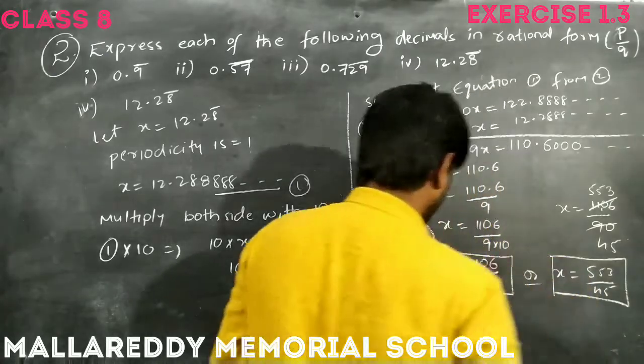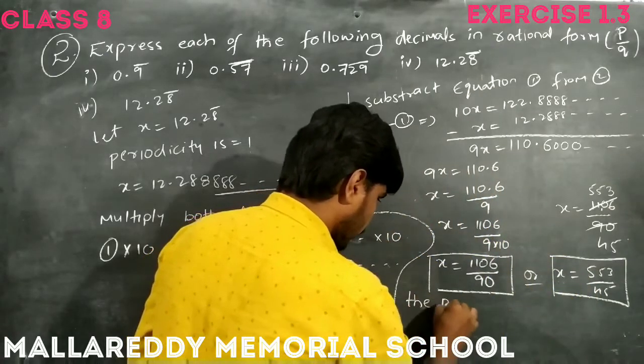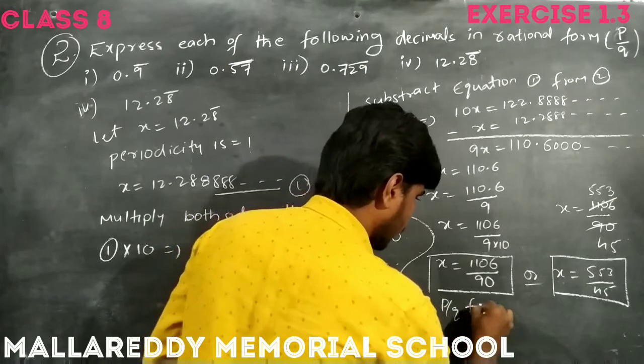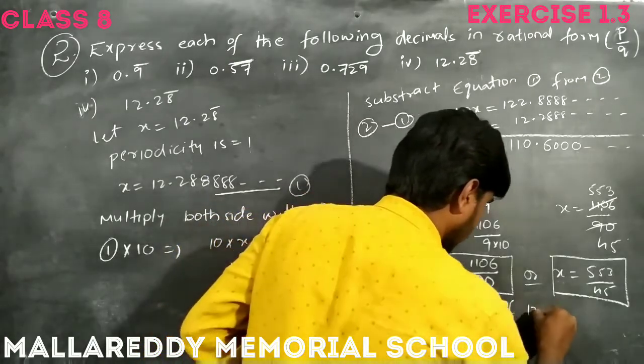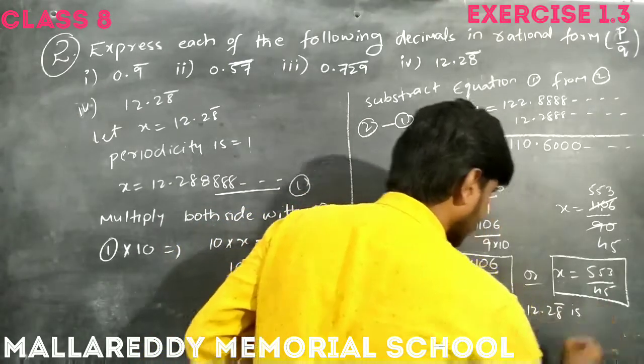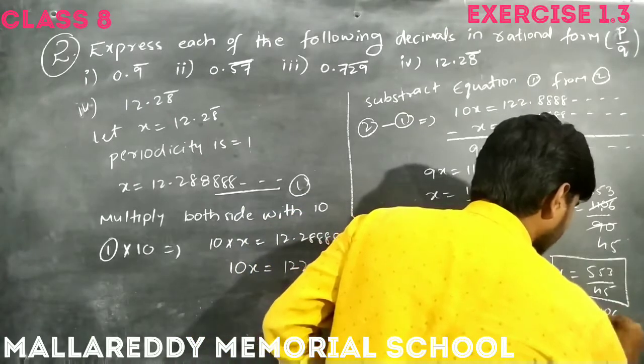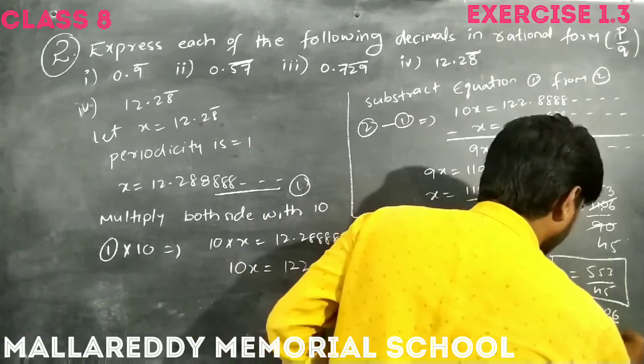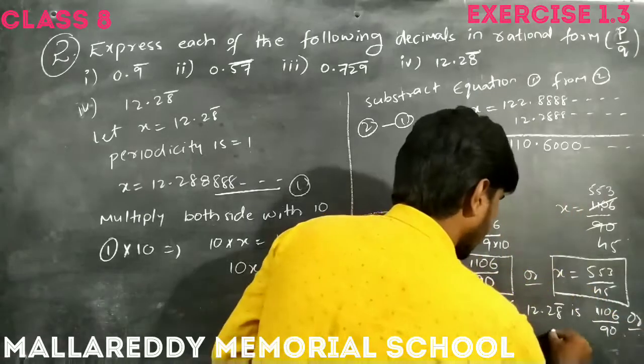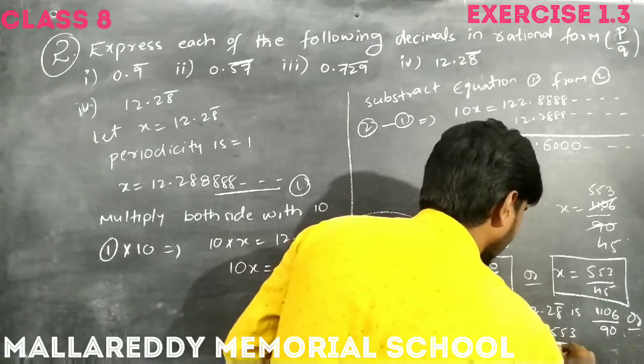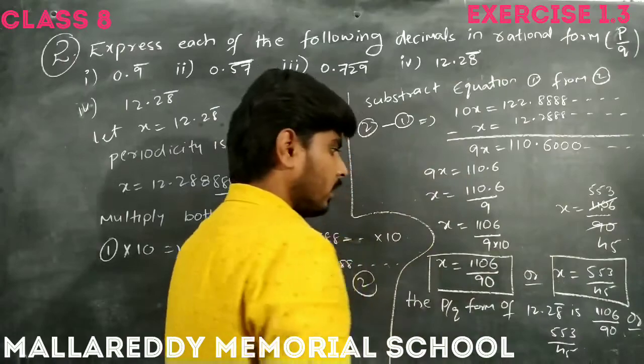So the p by q form of 12.28 bar is 1106 by 90 or 553 by 45. Okay, right.